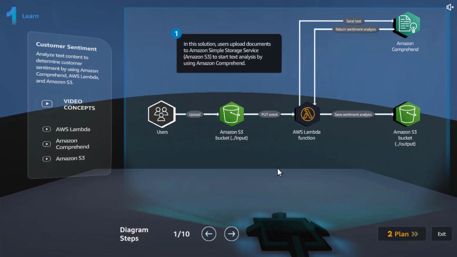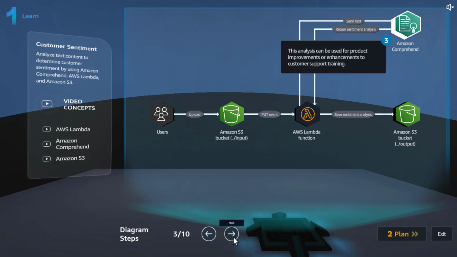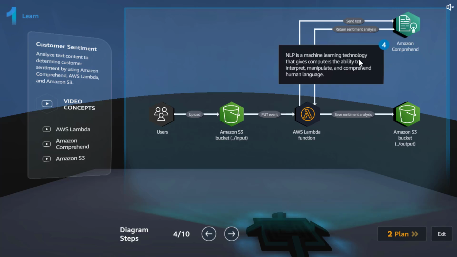So let's look at the steps for this architecture or the project. In this solution, users upload documents to S3 to start text analysis by using Comprehend. Comprehend uses NLP, natural language processing, to analyze text documents such as customer support tickets, product reviews, emails, and social media feeds. This analysis can be used for product improvements or enhancements to customer support training. NLP is a machine learning technology that gives computers the ability to interpret, manipulate, and comprehend human language.